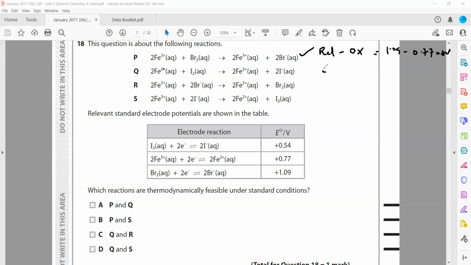So this will be reduction, so this will be 0.54, minus oxidation. Fe3+ becoming Fe2+ is a loss of electrons, oxidation, and that voltage is 0.77. When I substitute, I'll get a negative answer. It means this reaction is not feasible according to the equation as written. Is it clear?